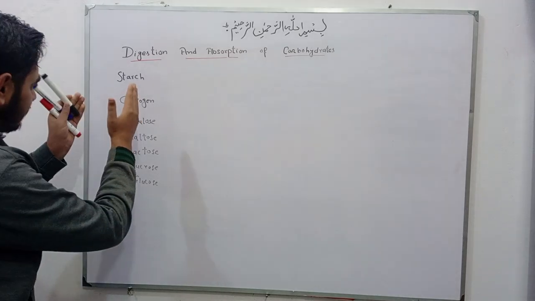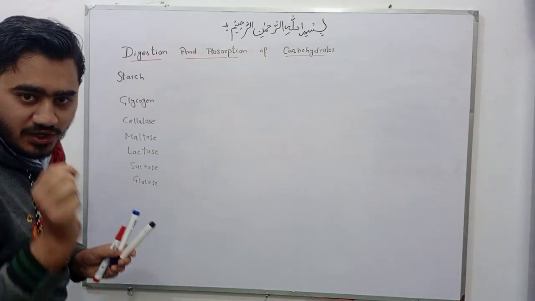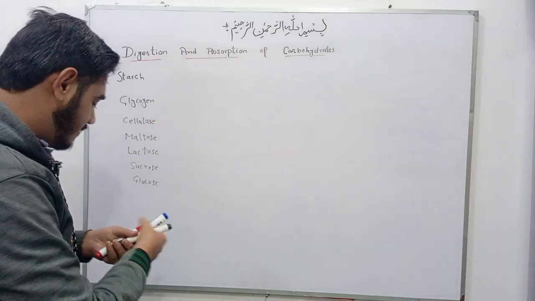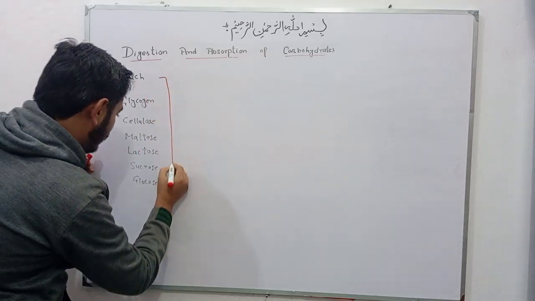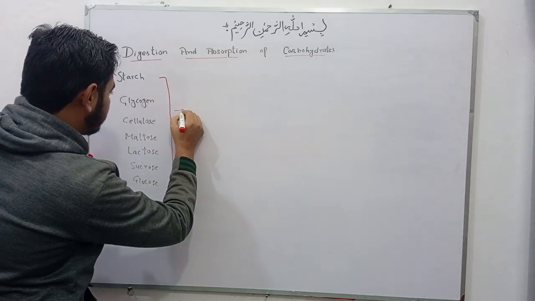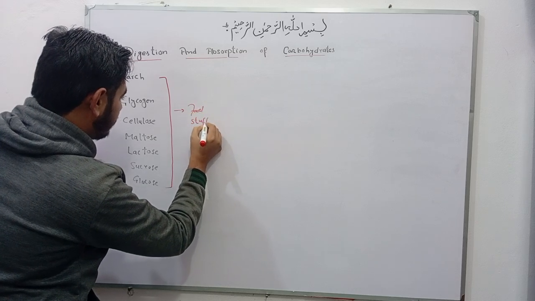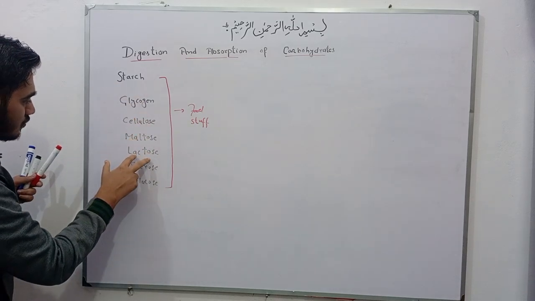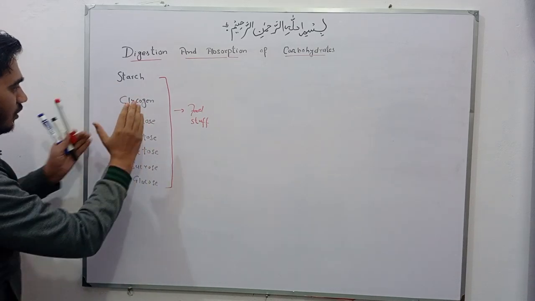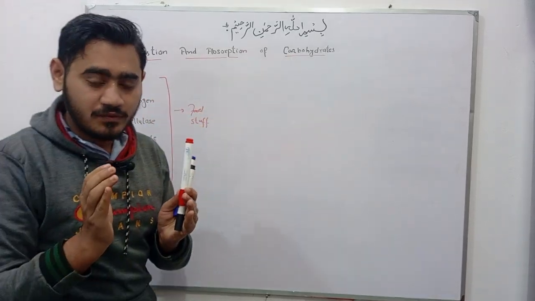Friends, these are the components of carbohydrates in our food. It is a foodstuff. All of these, starch, glycogen, cellulose, maltose, lactose, sucrose, glucose, are components of carbohydrates in our food.